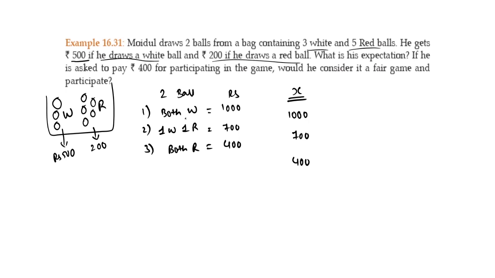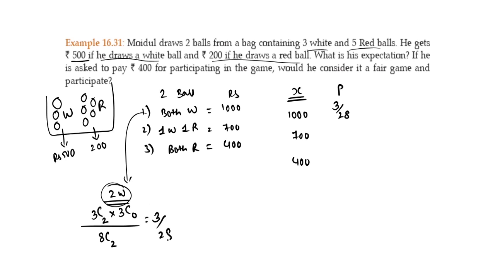It is the same as asking what is the probability that he will be getting two white balls. It is given by: how many white balls are there? 3C2. Red balls he should be selecting 0, divided by the total 8C2. Is it alright? This will be the selection by which he can draw two white balls. I will be writing the answer directly, which is 3 by 28.